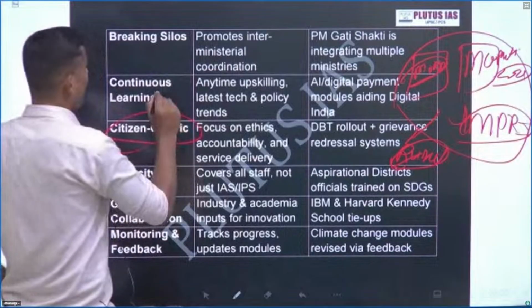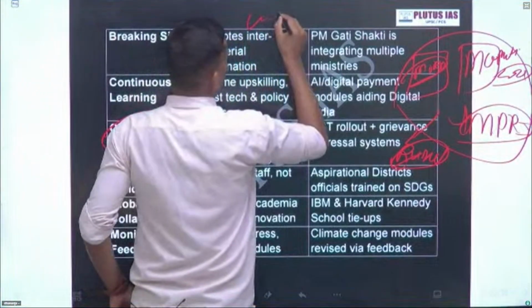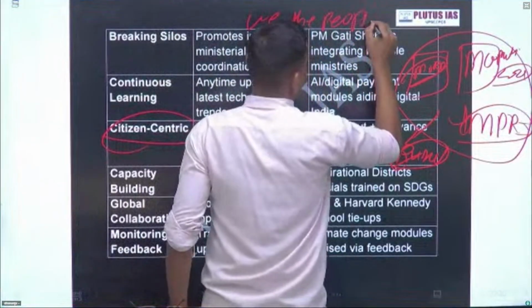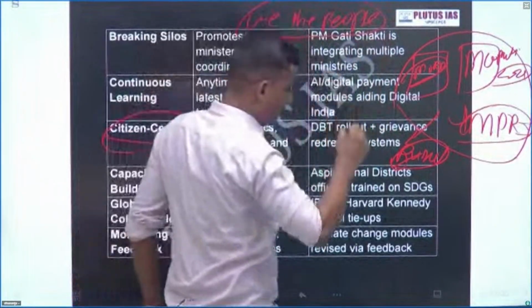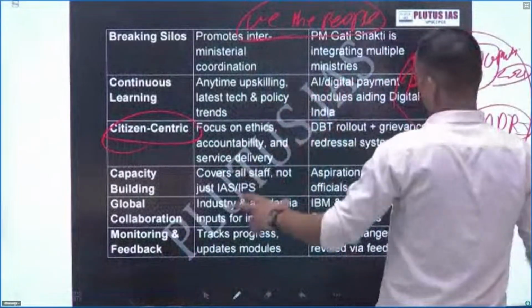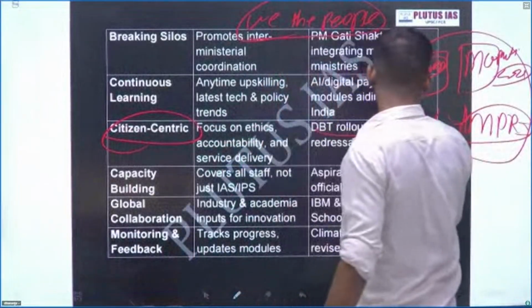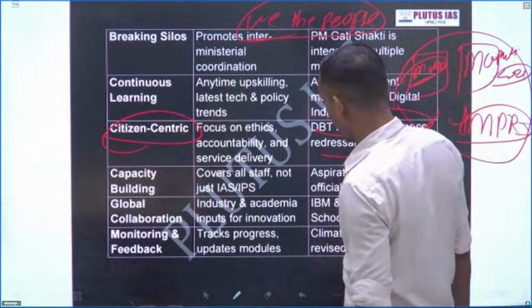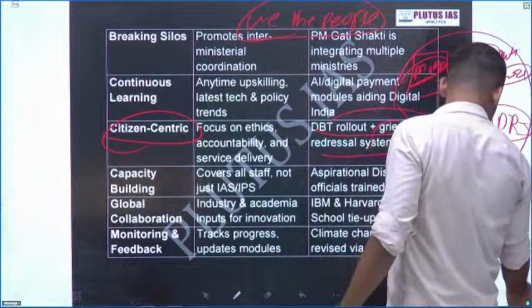Citizen centric: ultimately, we the people of India come first. So this is citizen centric. DBT rollout, Aadhaar based model system, capacity building, and global collaboration. You can also mention monitoring.